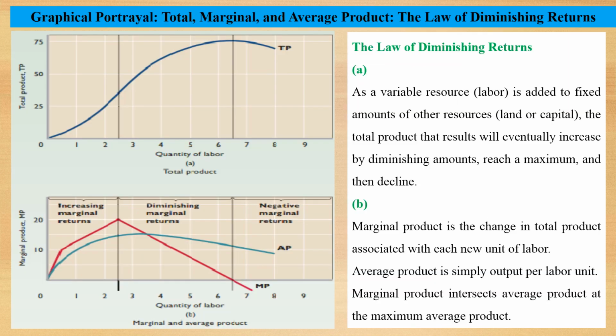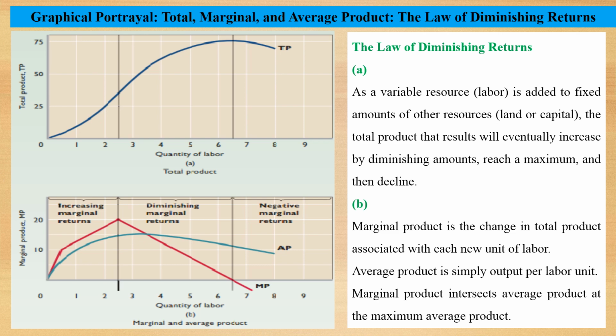This is the graphical representation of total, marginal, and average product. In the upper diagram, we have the total product curve, while below we have marginal product and average product.